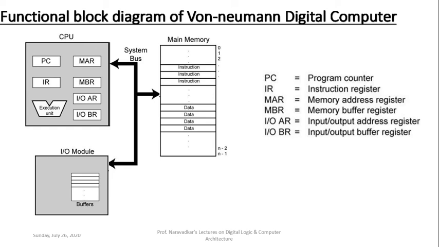Before we start these registers, let me once again repeat one very important concept in the case of the von Neumann digital computer system: the operating system is complex because instructions which are in one part of main memory and data which is in the other part of main memory should not contaminate each other. In case my operating system is not supporting that particular protection, then the user, the programmer, has to take care. That is very important.